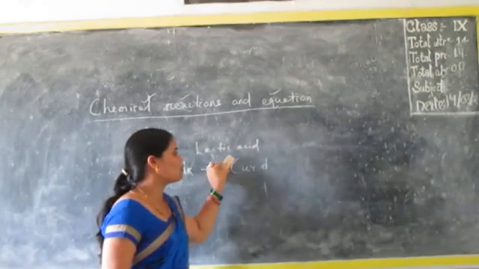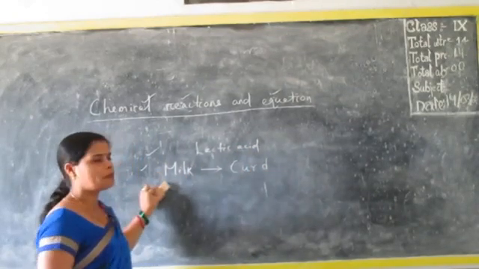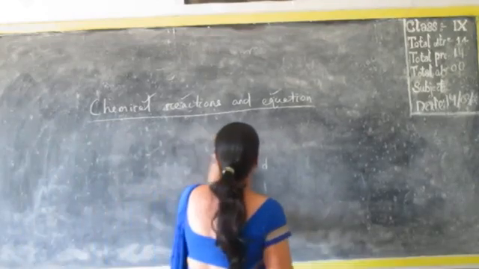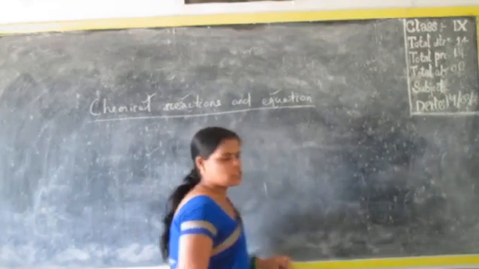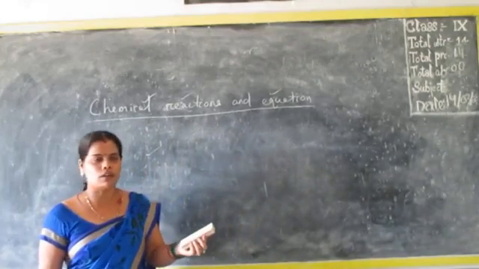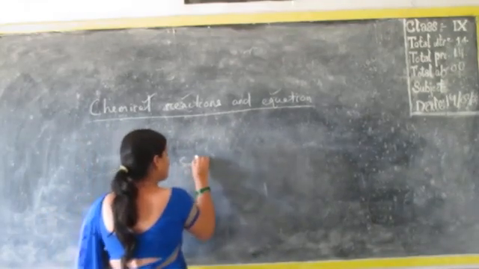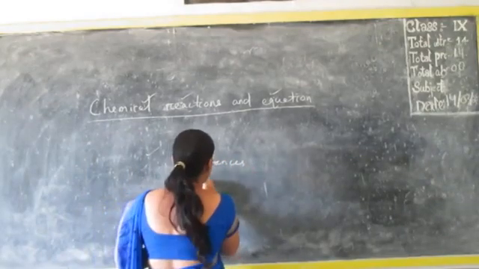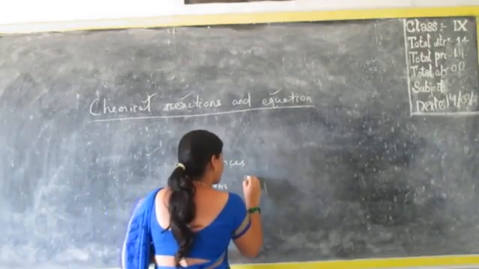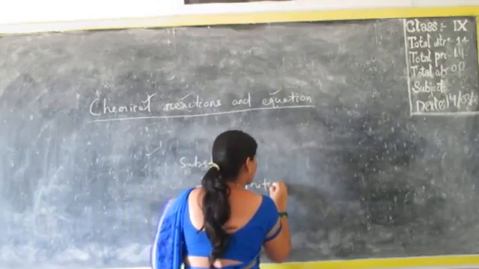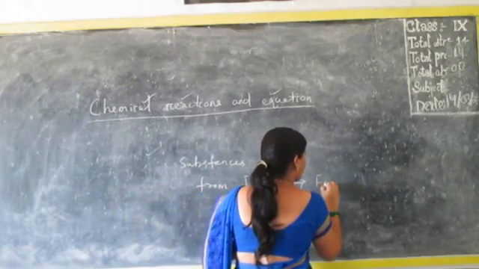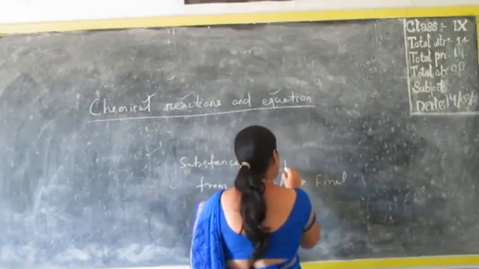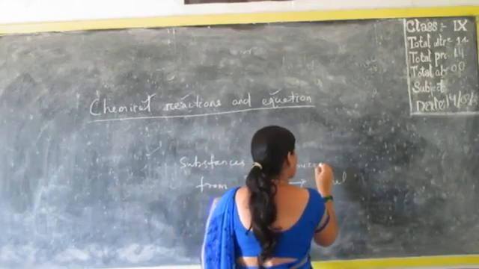After that, if you want to change the curd again into milk, can you do that? Never. You cannot. So this is called a chemical change. So chemical reactions are what? Changing of substances from initial to final one, that is a chemical change.